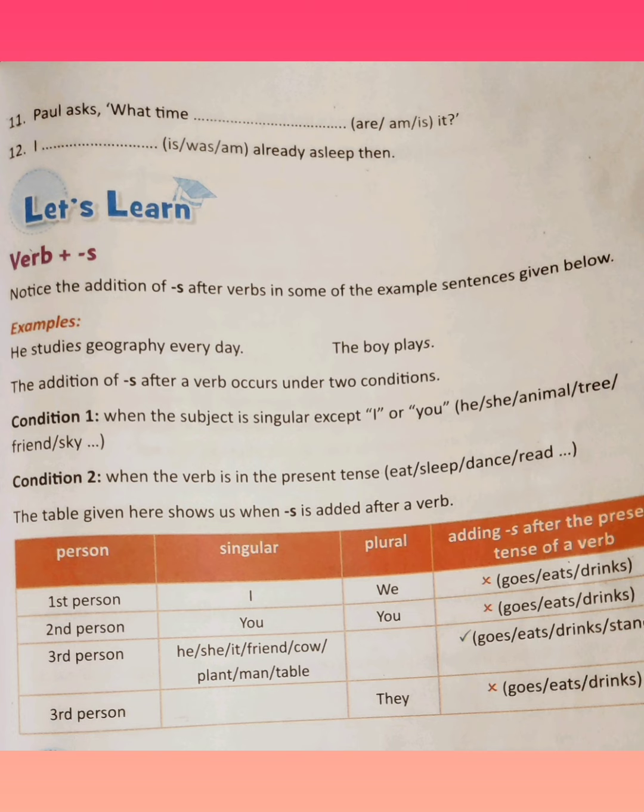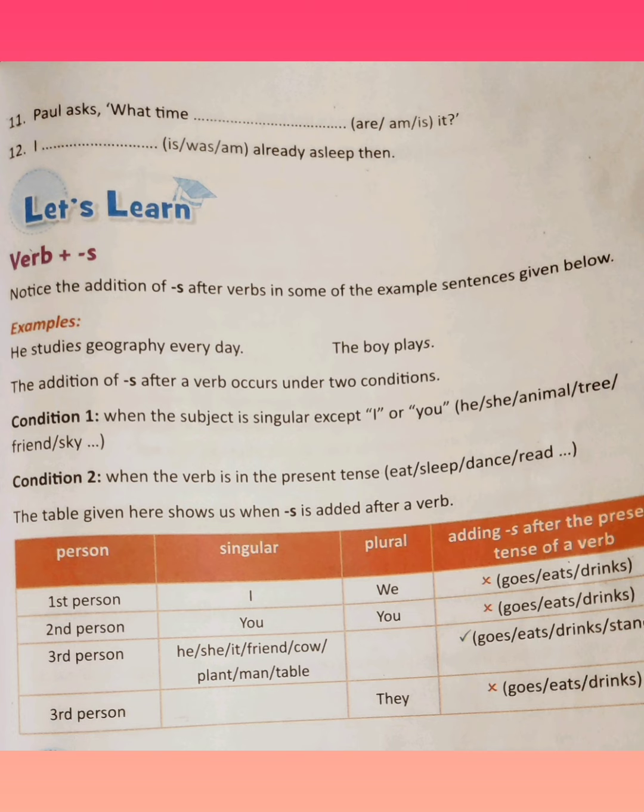So this is not a new thing. When you have to add s or es with the verb, it is according to the subject, the person and number also. First person referring to I, and its plural we, but you need not add s or es here. Second person you, plural also you, but here also you need not add s or es.